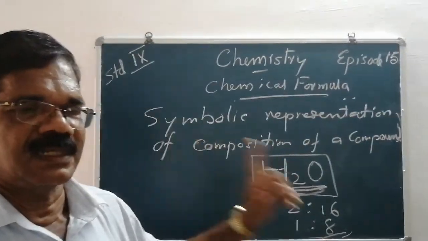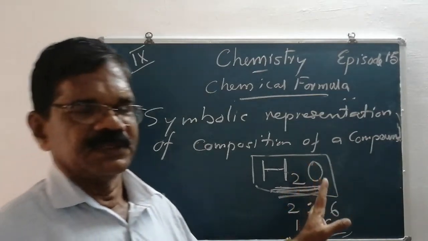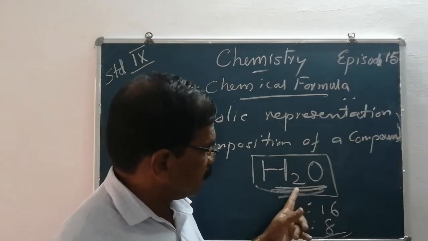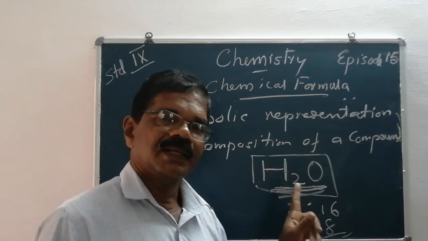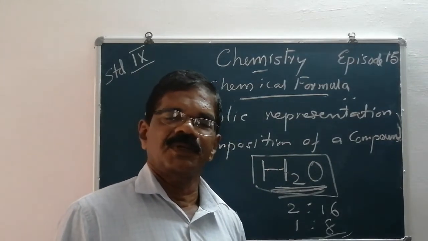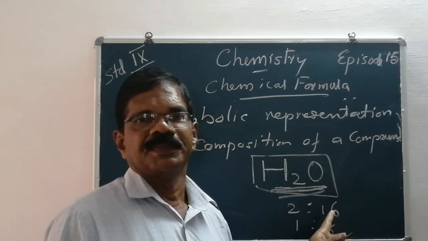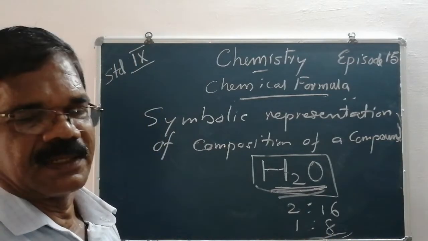H2, what does it represent? In English, we say it's hydrogen. This is actually correct. But on seeing H2O, we can understand more than hydrogen oxide. What does it show? Two hydrogen atoms and an oxygen atom. A water molecule is formed by combining two hydrogen atoms and an oxygen atom. On saying hydrogen oxide, it is not clear how many hydrogen atoms there are.